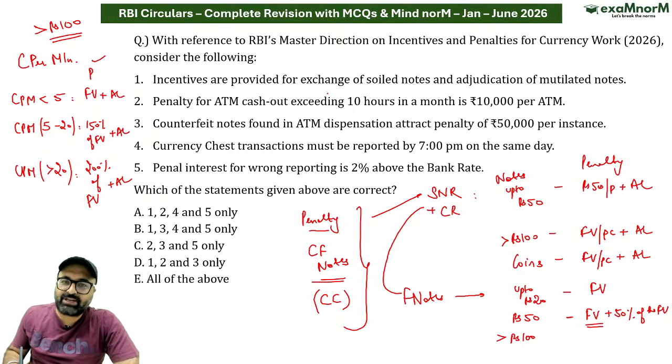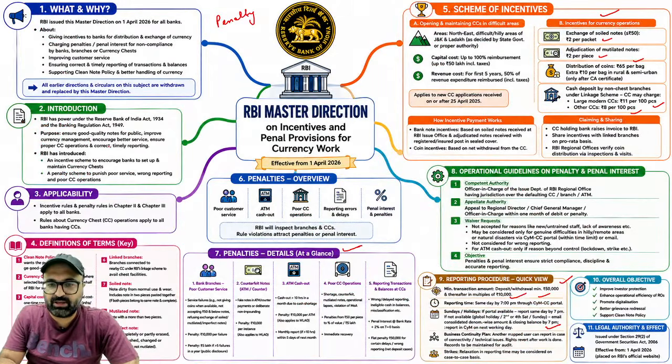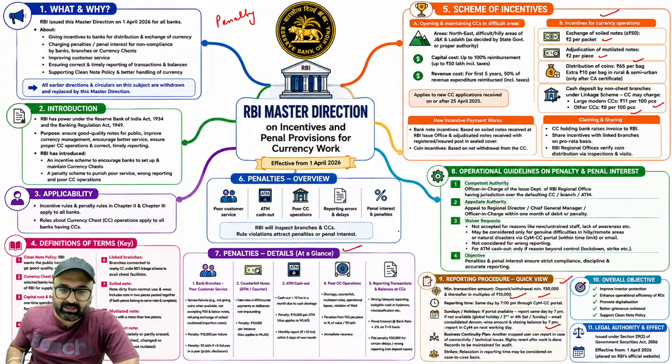ठीक है. Incentives are provided for the exchange of soil notes and mutilated notes. Correct. 2 rupees per packet and 2 rupees per piece. ठीक है. तो ये पैकेट है और वो पीस है. Penalty for ATM cash out exceeding 10 hours in a month is 10,000 rupees. Correct. Counterfeit notes found in ATM attract penalty of 10,000 rupees, not 50,000. है ना. अभी तो देखा था हमने. देखो जरा, एटीएम में अगर नोट आ जाता है काउंटरफेट नोट, तो उस केस में पेनल्टी कितनी होगी? सो दैट विल बी 10,000 ओनली. 50,000 की पेनल्टी जो है दैट विल कम इन केस ऑफ certain criteria which have been clearly mentioned in special